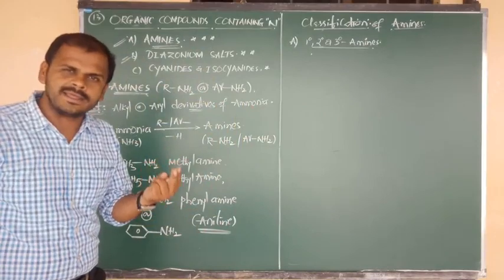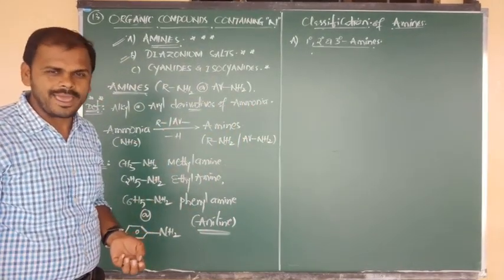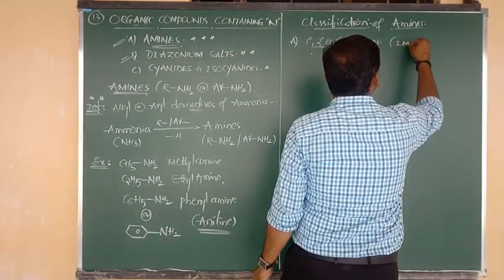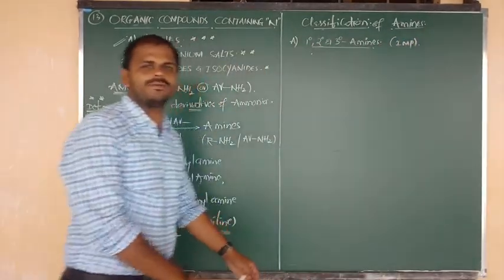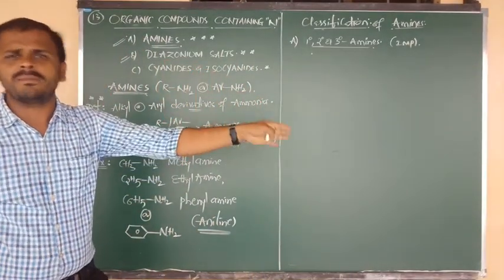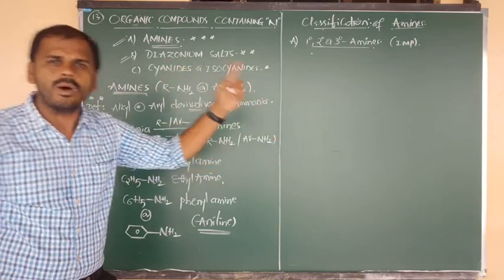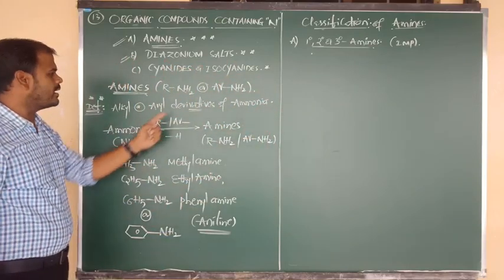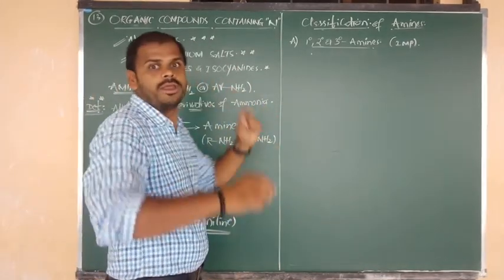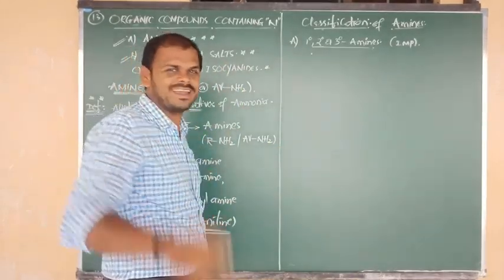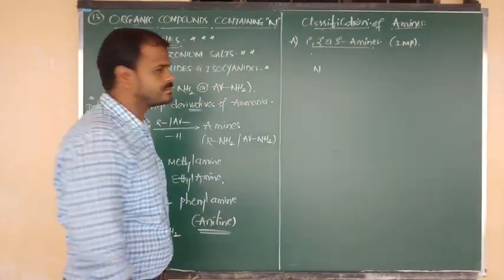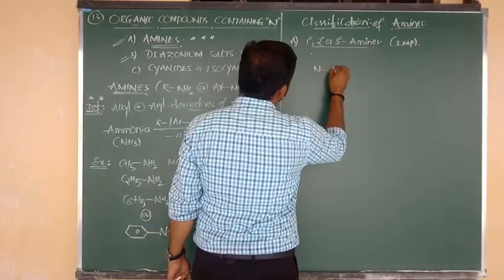Anyway, let me consider first the primary, secondary and tertiary amines. Once again, I am going to consider what is meant by primary amine, what is meant by secondary amine, and what is meant by tertiary amine. All the amines may be primary, may be secondary, may be tertiary. All of them are derivatives of what? Ammonia. First of all, I want to take ammonia. After that, we are going to read the primary, secondary, tertiary. What is the formula of ammonia? Nitrogen. Nitrogen contains how many hydrogens? 3 hydrogen atoms.